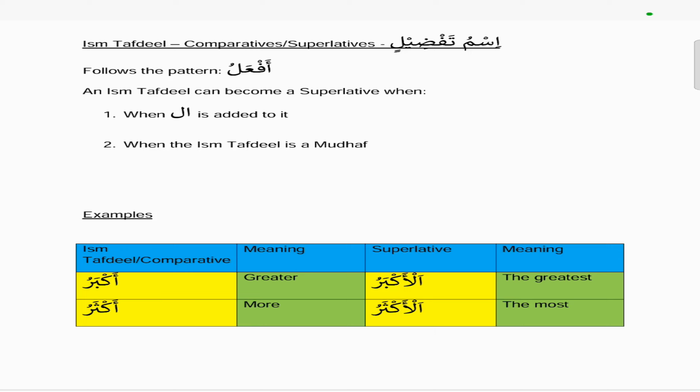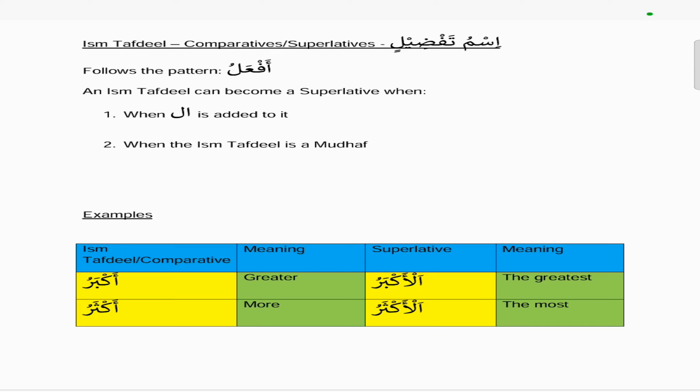And it follows the pattern af'alu. Again, the three root letters can replace the fa, the ain and the lam, depending on what you want to speak about. So af'alu. And ism tafdil can become a superlative, so you can change a comparative into a superlative. So for example, instead of saying he is bigger than him, you can say he is the biggest.